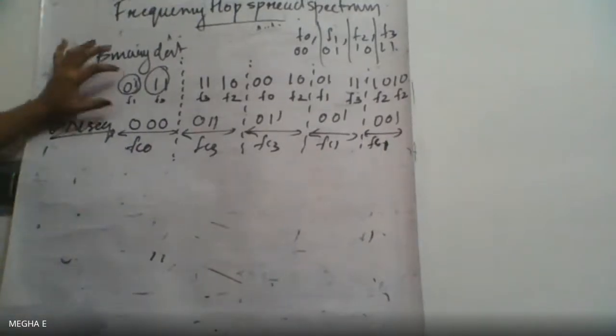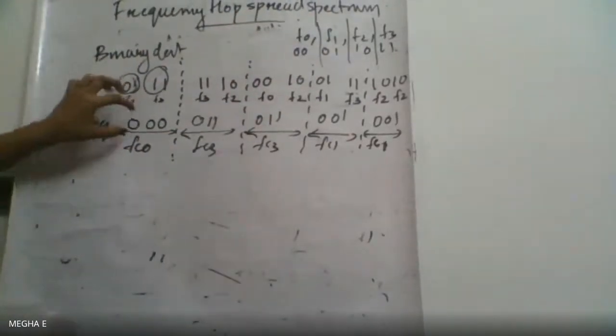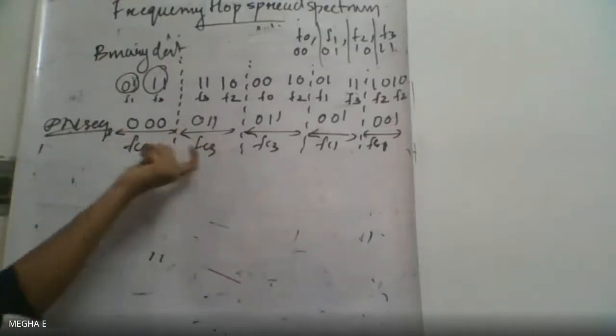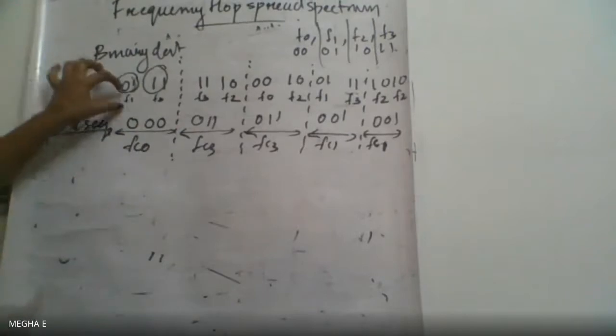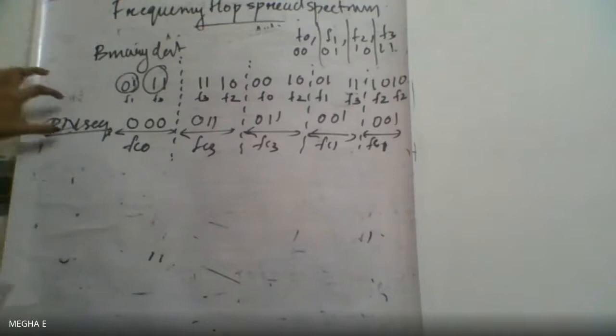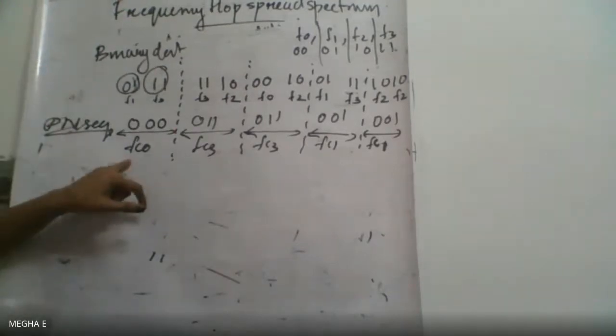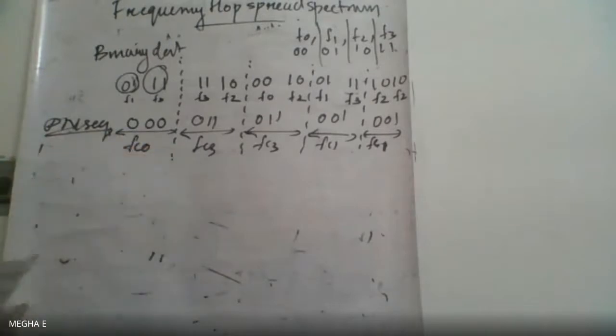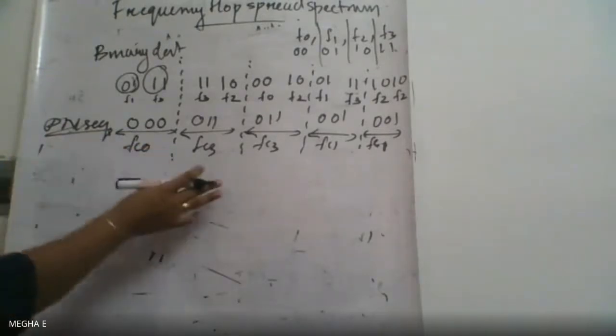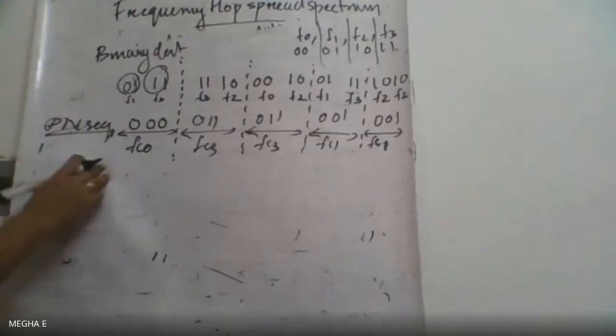So basically, we have a binary data. This binary data we F0, F1, F2, F3 represented. Then a PN sequence. This PN sequence we have 8 combinations represented, that is in terms of frequency: FC0, FC1, FC2, up to FC7. So this is clear.